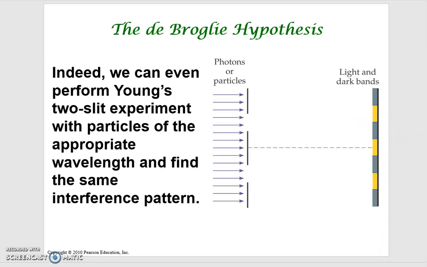The answer from the lab is yes. If you provide electron beams, obviously you cannot see bright and dark sections, but you will see the distribution of the particles: more electrons here, almost none here, and more electrons here. This is a very important piece of evidence for the de Broglie hypothesis.